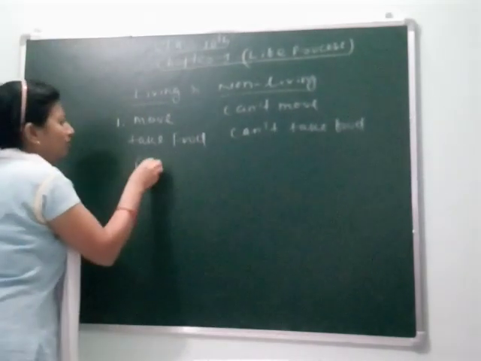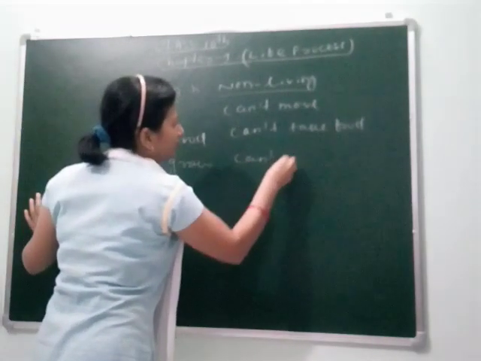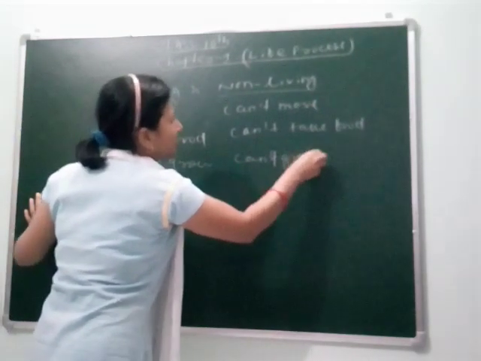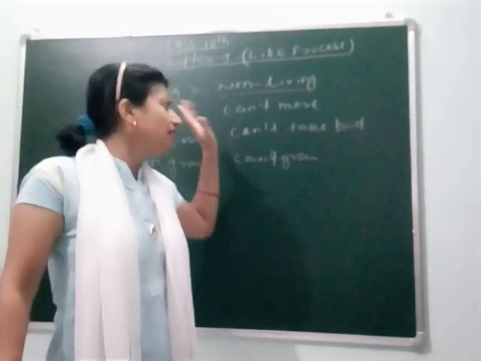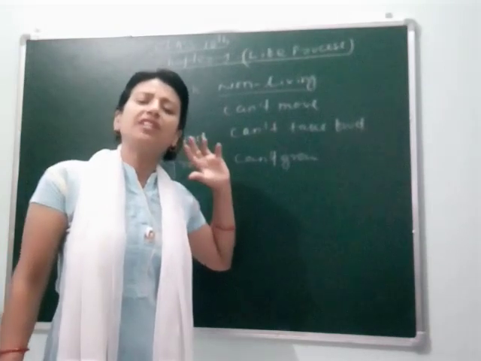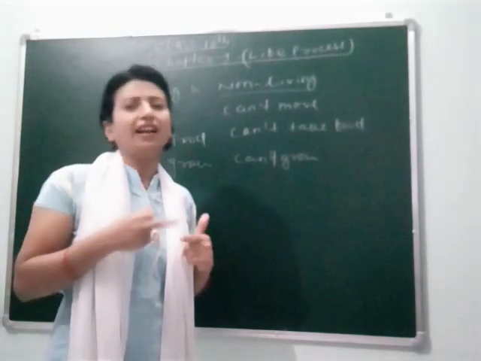Living can grow, non-living can't grow. These are the simple differences. Many more differences we can find. These are the simple differences which one considers to be the differences between living and non-living.